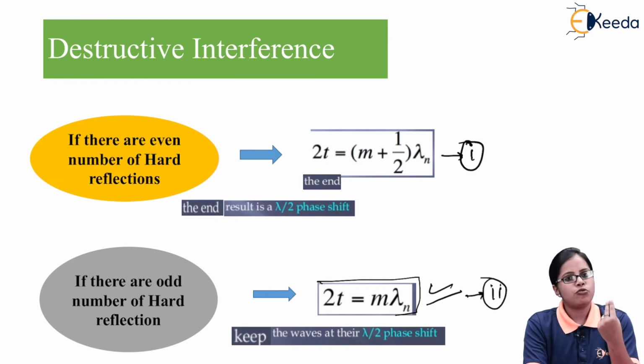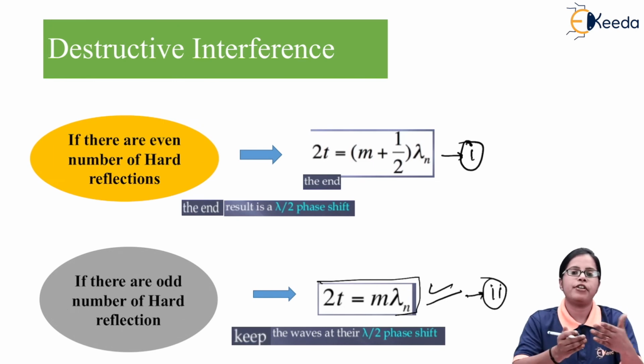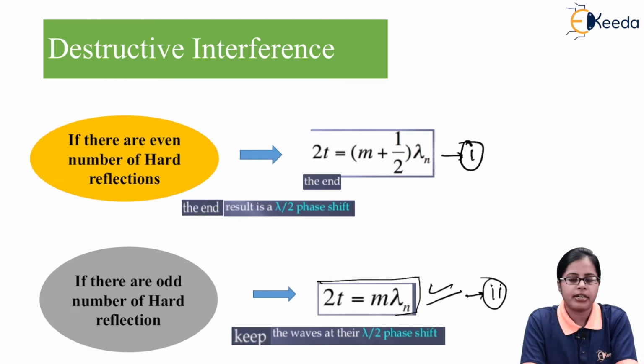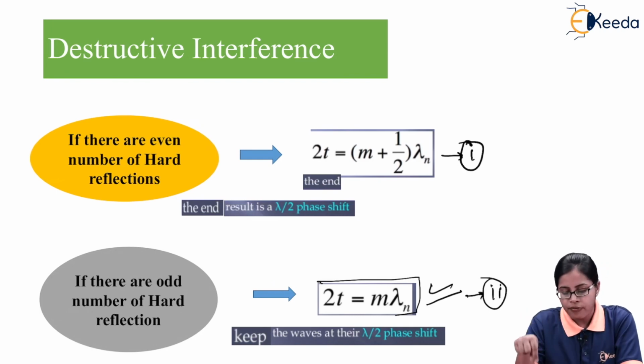So we did two criteria for constructive interference and two criteria for destructive interference, but obviously you should be aware of the different criteria and which equation should be used for getting either constructive or destructive interference.